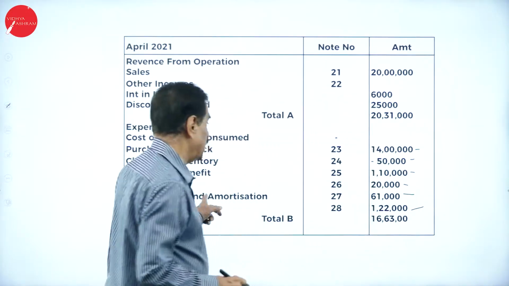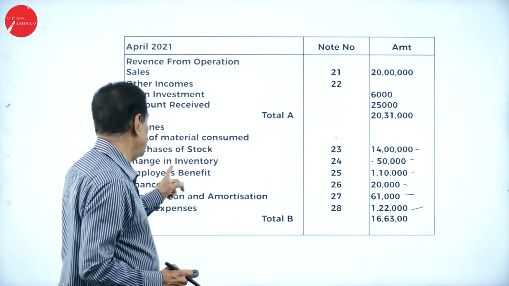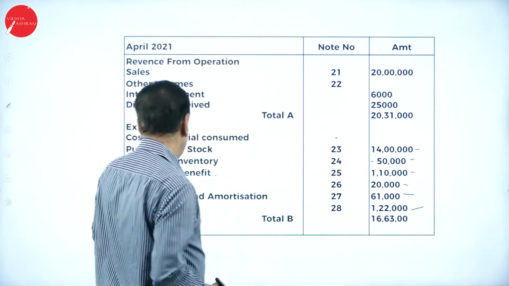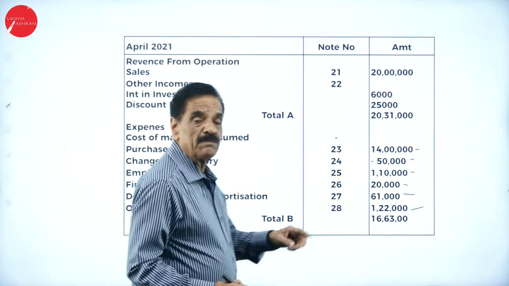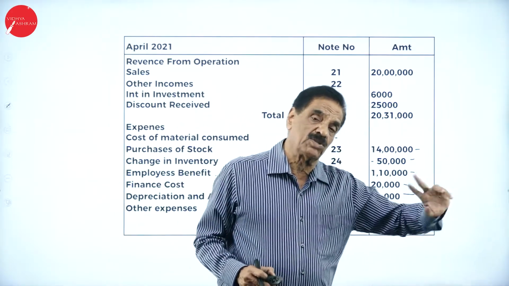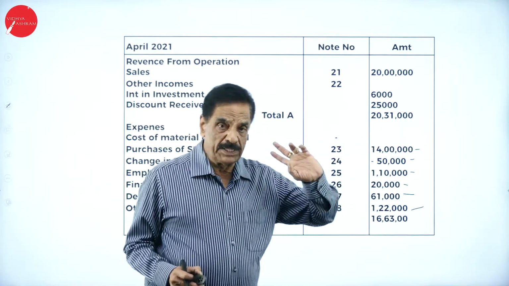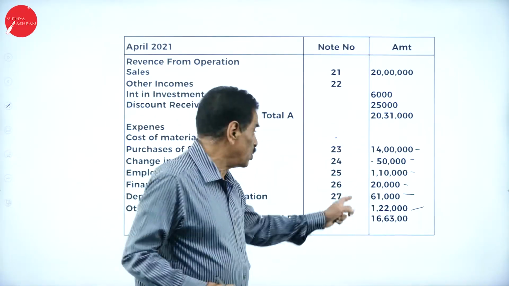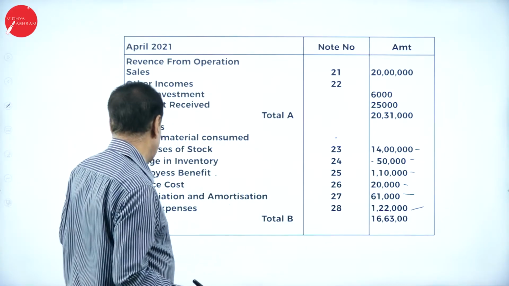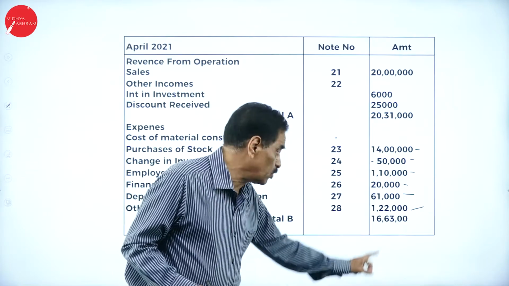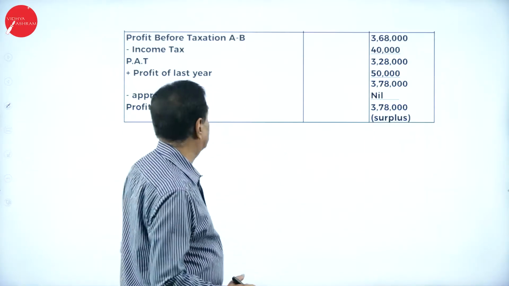Same thing, 1,22,000. This is depreciation. This is finance cost, interest on debenture. This is change of inventory, opening stock minus closing stock. Then employee benefit, nothing but salaries and wages, 60,000 plus 50,000. Then finance cost, interest on debenture paid 10,000, add outstanding 10,000, total 20,000. Depreciation is calculated. Other expenses we have shown. Totally it will come to 16 lakh 63,000.